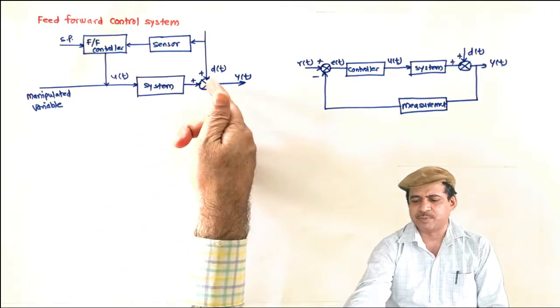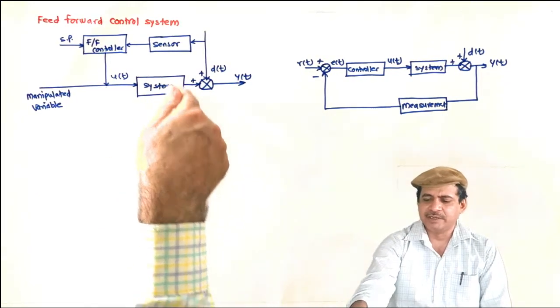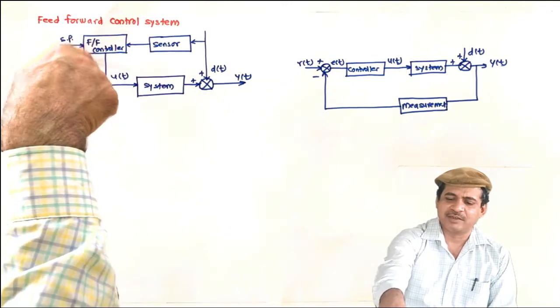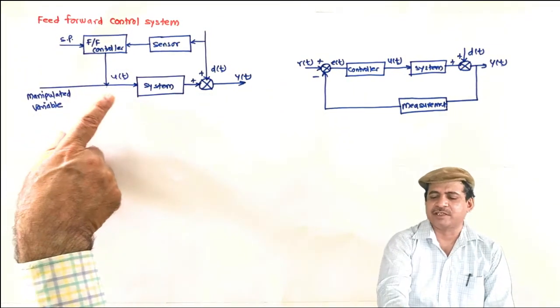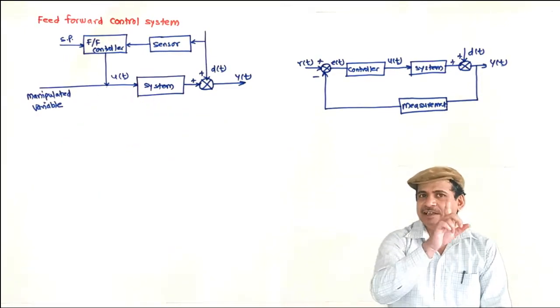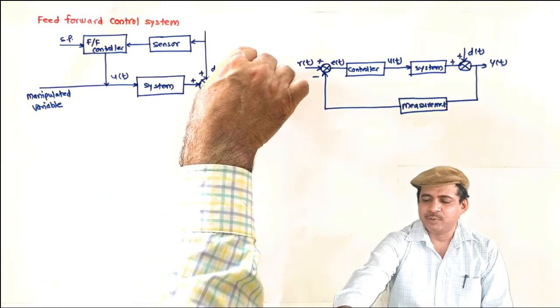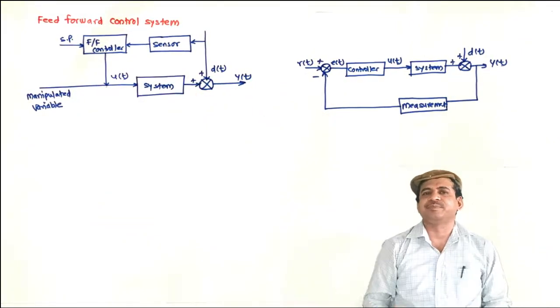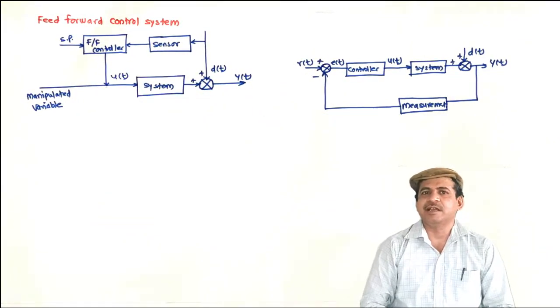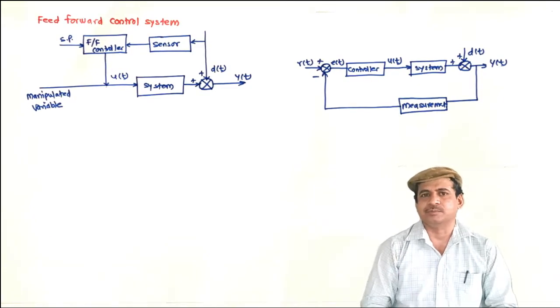So before it is felt by the system, it is measured by the sensor, given to the controller, and the controller generates the control signal, so that ideally before this disturbance affects the system, its effect is nullified, and that is why it is called anticipatory control.